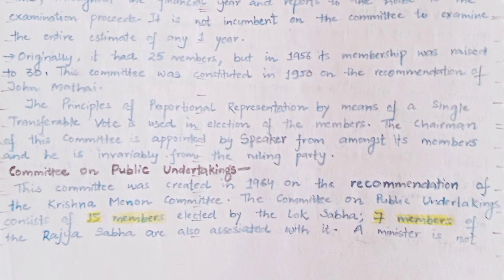Now, Committee on Public Undertakings. This committee was created in 1964 on the recommendation of the Krishna Menon Committee. The Committee on Public Undertakings consists of 15 members elected by the Lok Sabha, and 7 members of the Rajya Sabha are also associated with it.